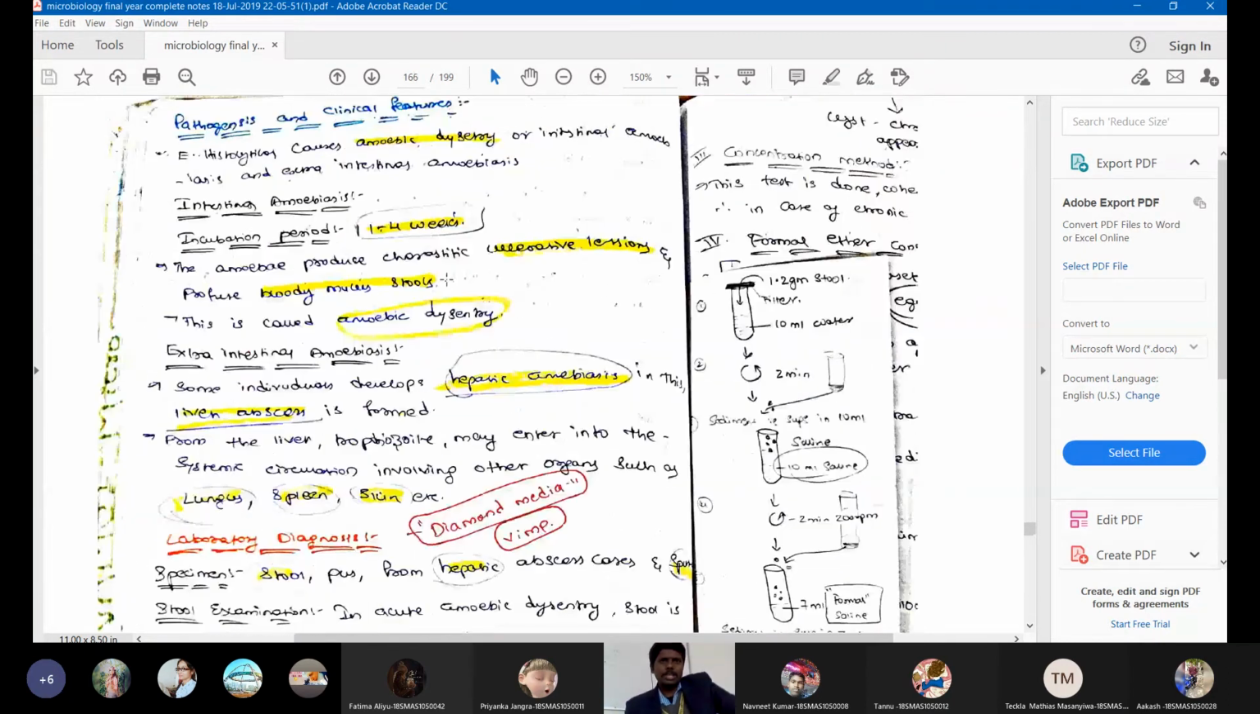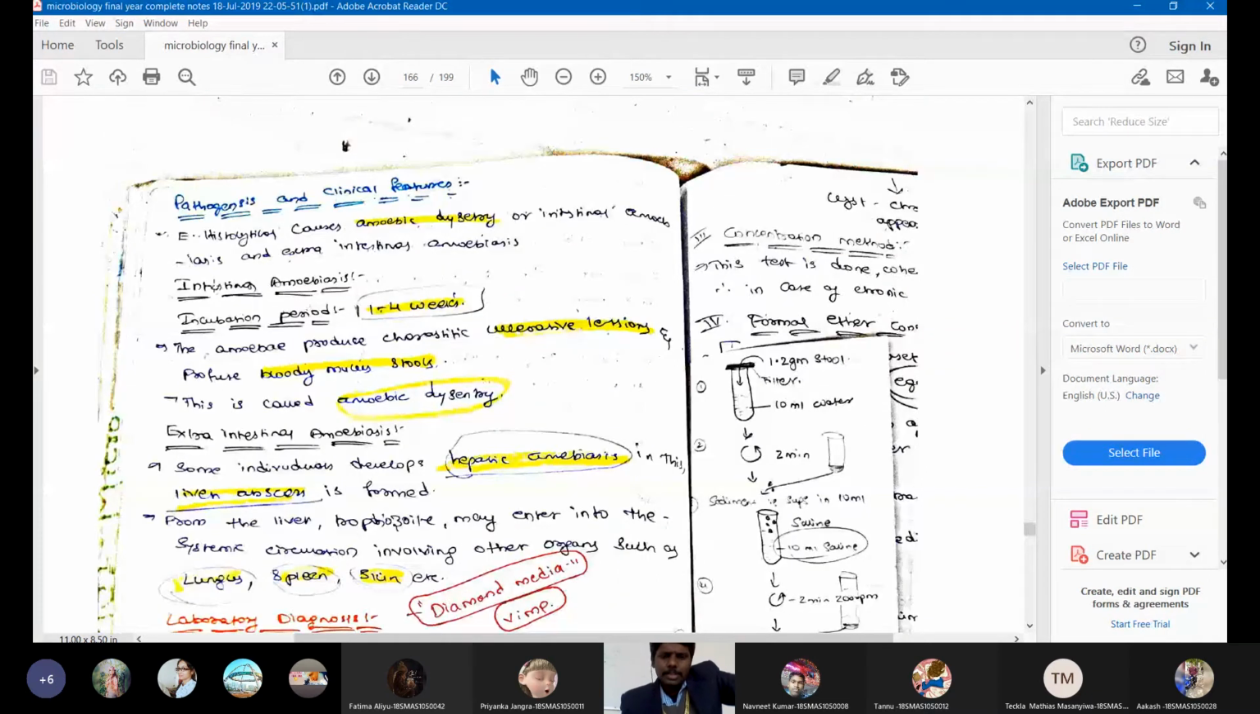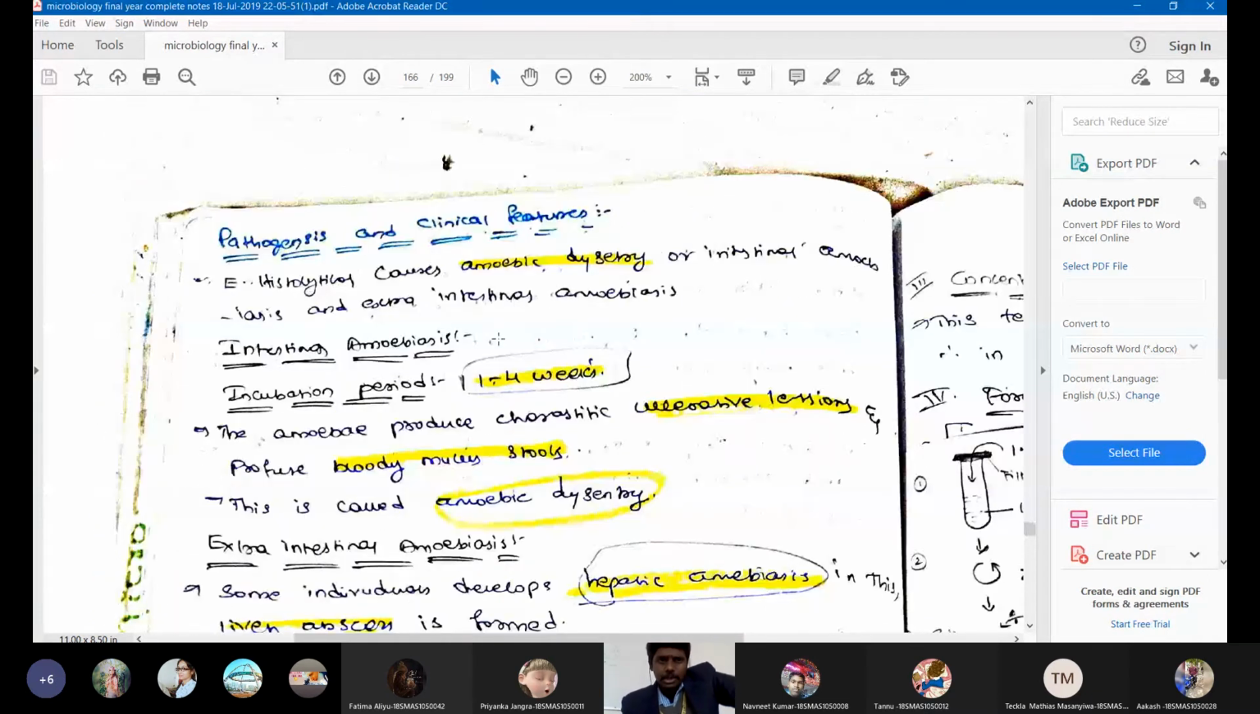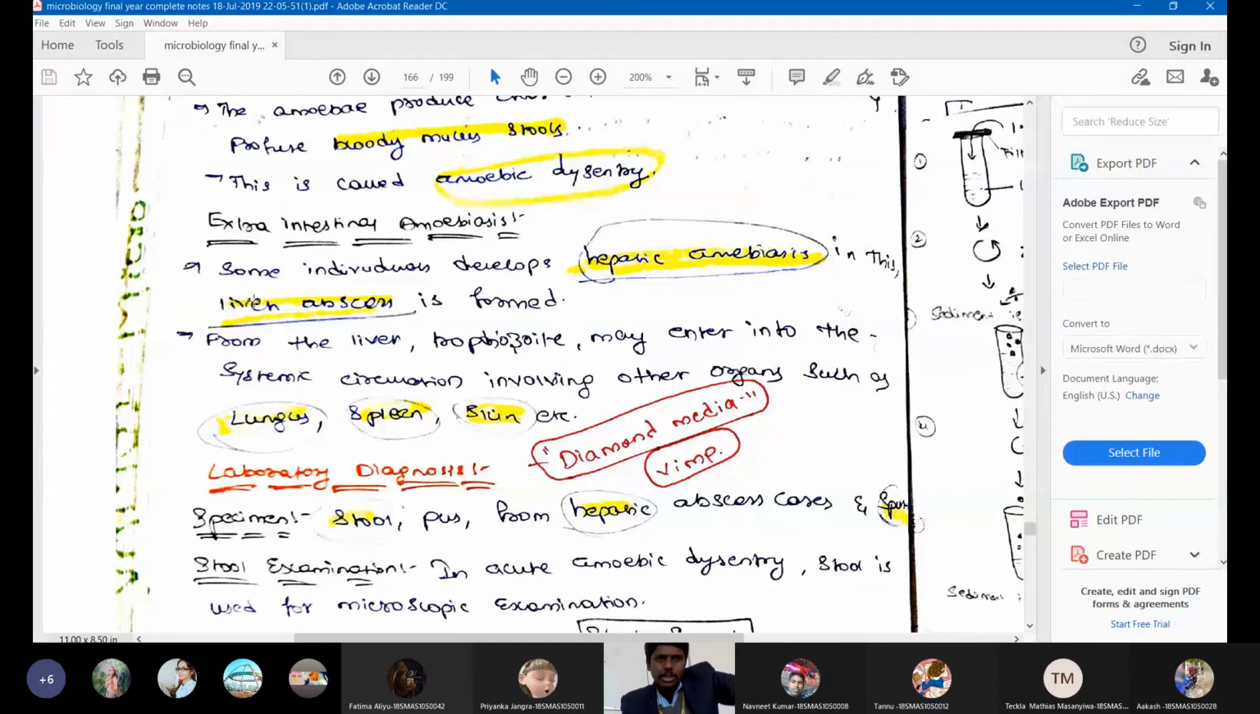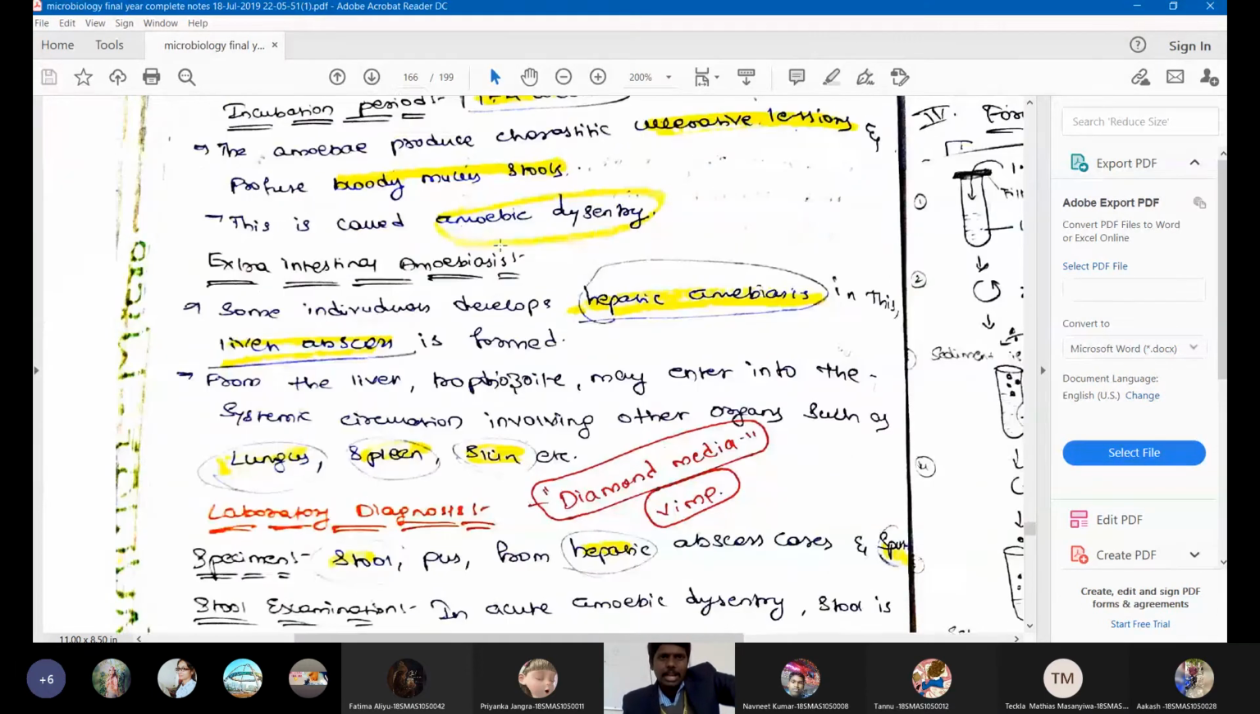Then coming to the pathogenesis of Entamoeba histolytica. As we know, Entamoeba histolytica will cause amoebic dysentery, that means mucus-containing stool. The incubation period is 1 to 4 weeks, and in this time it will cause ulcerative lesions in the intestinal mucosa and amoebic dysentery. Then it will also cause something called extra-intestinal amoebiasis.